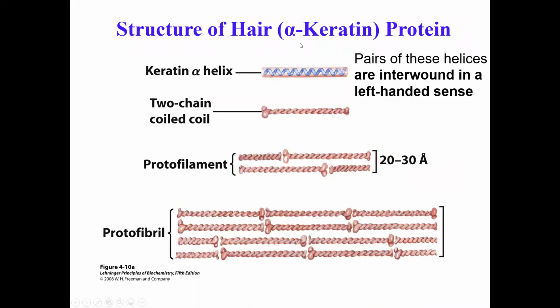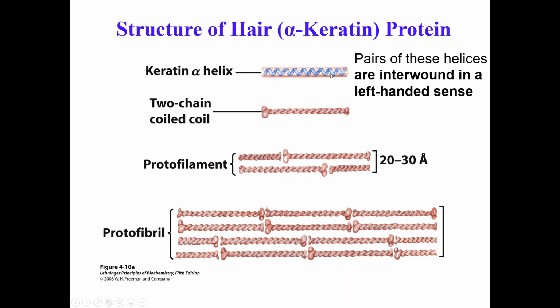Now let's look at the structure of alpha keratin protein. It turns out that the alpha helical protein is a bundle of different alpha helical structures. The very basic unit is shown here on the top. This is what we call the alpha keratin basic structure. This is an elongated alpha helical structure, not a standard alpha helix, with somewhat thicker elements at both the N terminus and the C terminus.